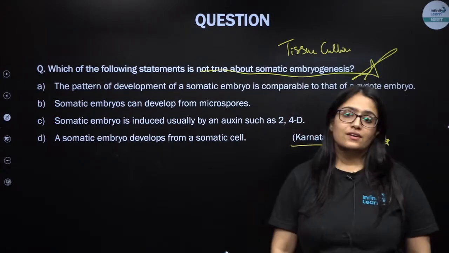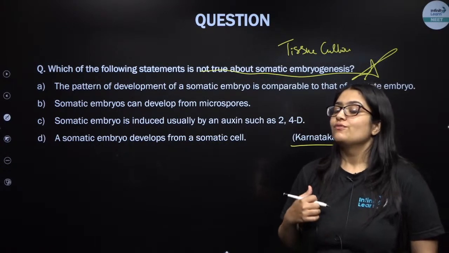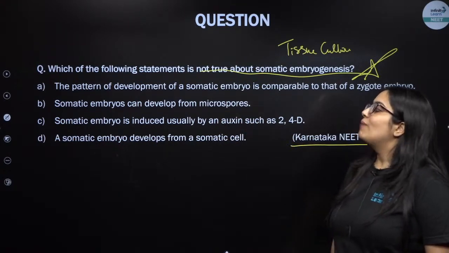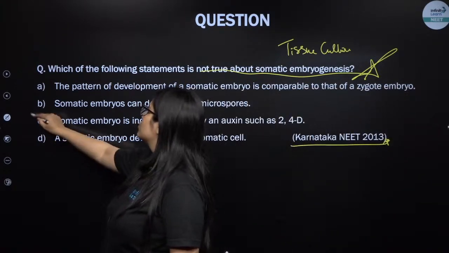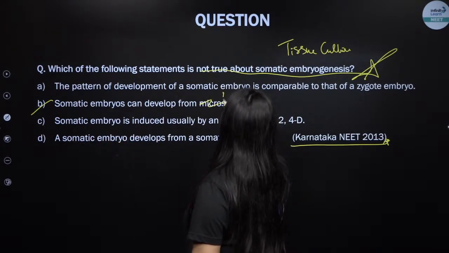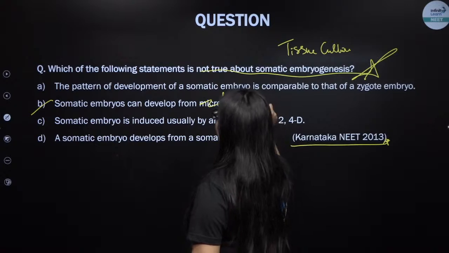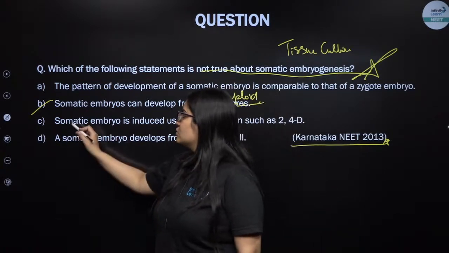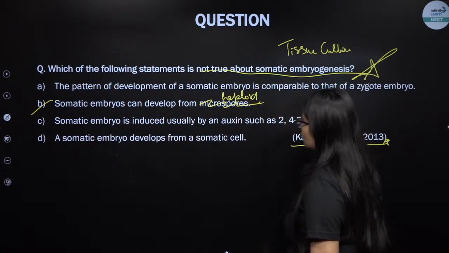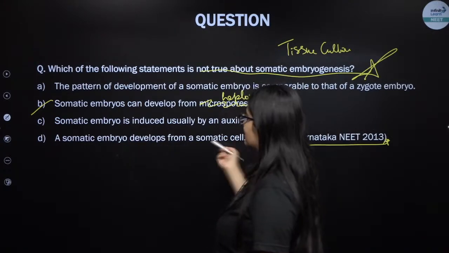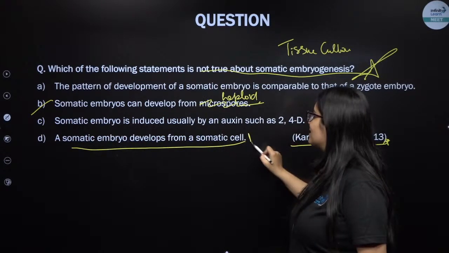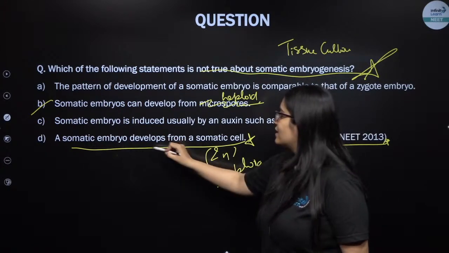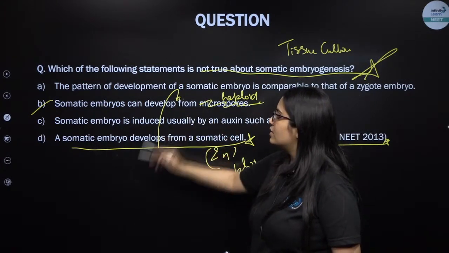Yeah, but the point is here the somatic embryo won't be the result of fusion between male and female gamete. Somatic embryos can develop from microspores. So in fact this is wrong, my dear students. Why? Because microspores are actually haploid cells. So from haploid cells you cannot produce the somatic embryos or diploid embryos. Somatic embryo is induced usually by auxins such as 2,4-D, and a somatic embryo develops from a somatic cell, which is a diploid cell, right? Hence, because this statement is correct, this has to be wrong. This is just contradicting the other statement.